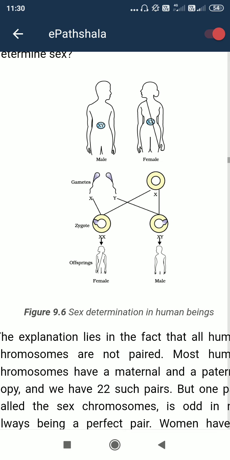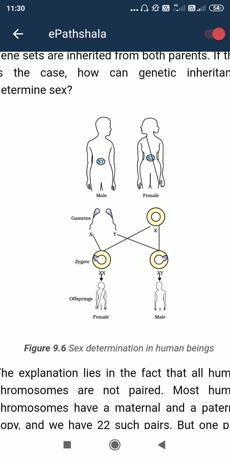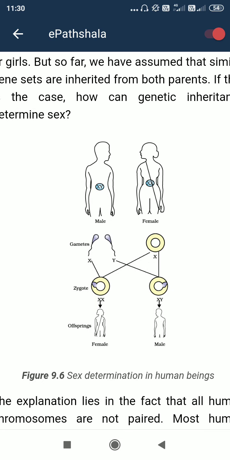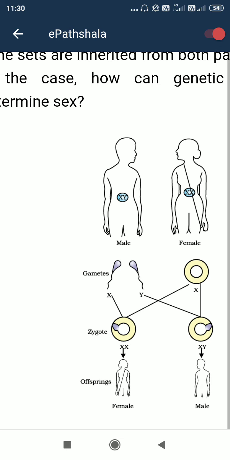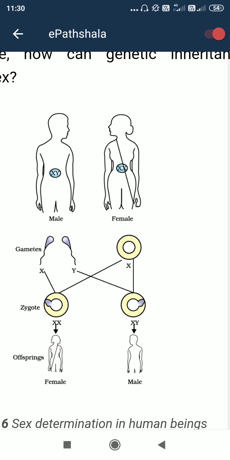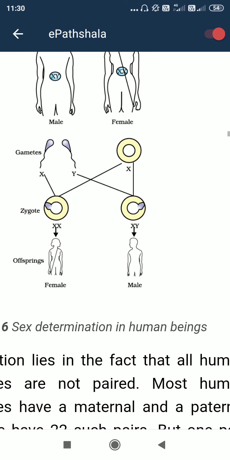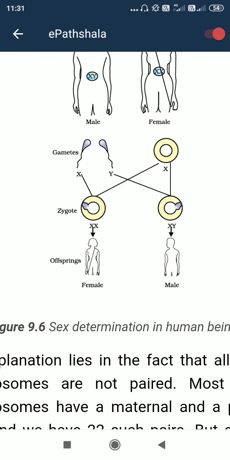When XY is present, then it is male. In case of male it is XY, but in case of female it is XX. So both chromosomes are the same in female, but in male they are different, X and Y.